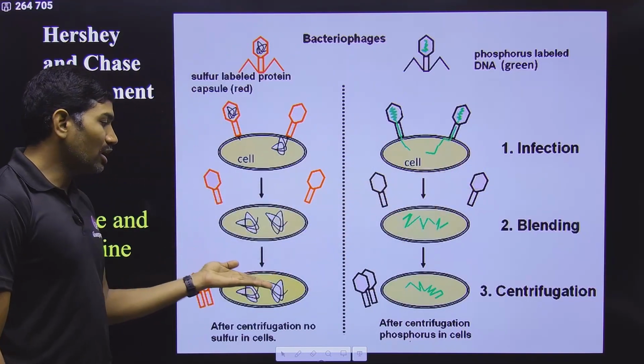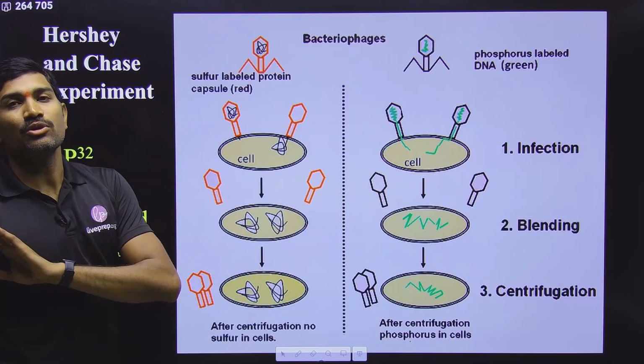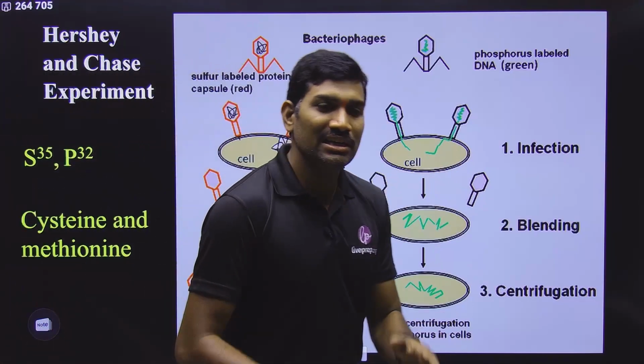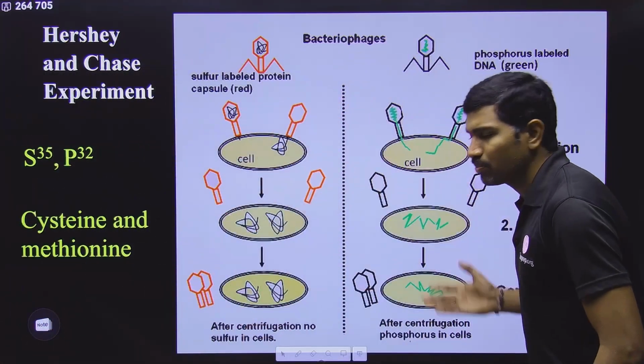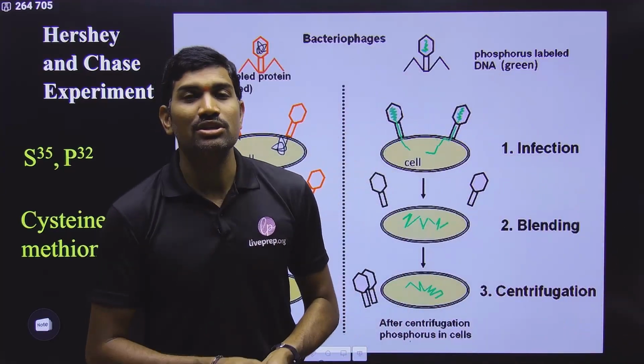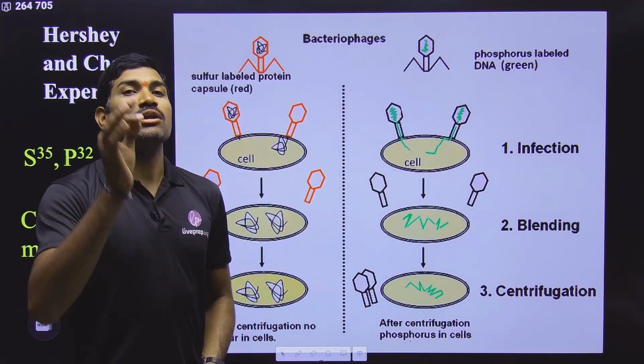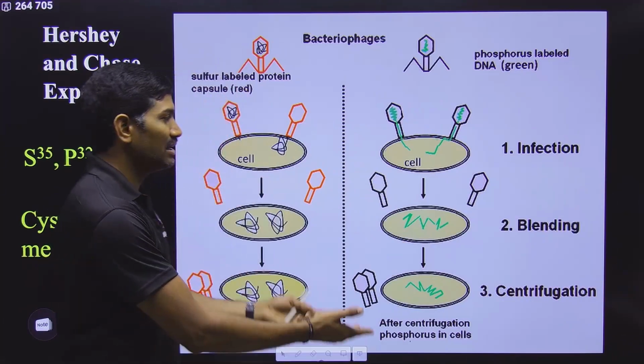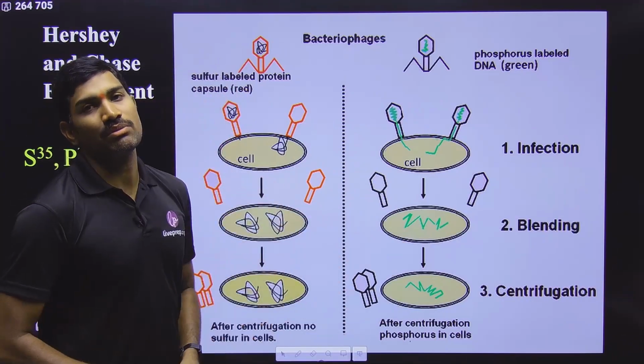But the protein coat is not entering into the bacterium. So protein is not the genetic material, DNA is the genetic material. Very clearly they have proved this. So that's why every biologist got convinced. That's why they used a term called unequivocal proof that DNA is the genetic material, came from the Hershey-Chase experiments.